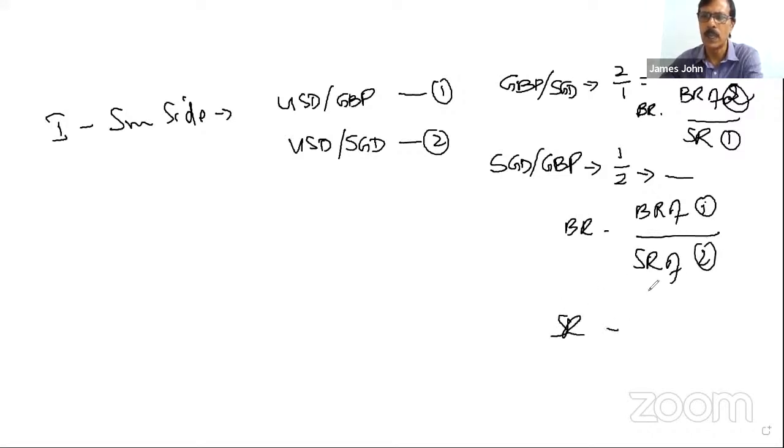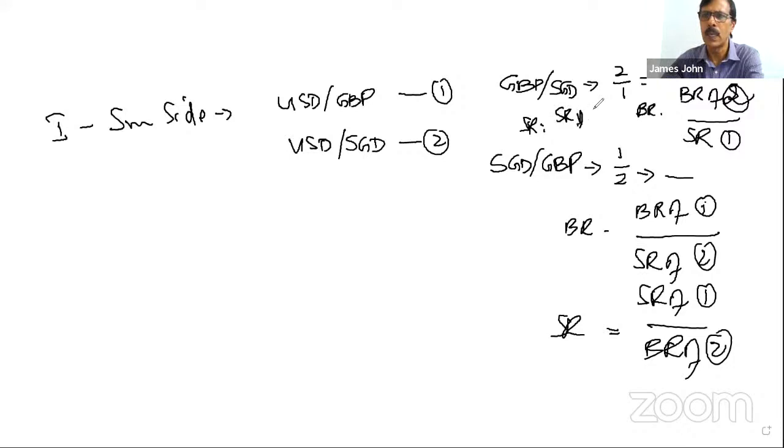The selling rate is the selling rate of 1 by the buying rate of 2. Similarly, for GBP by SGD, the selling rate is the selling rate of 2 by the buying rate of 1.